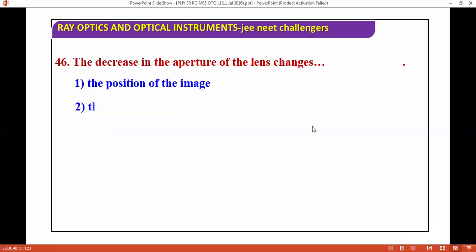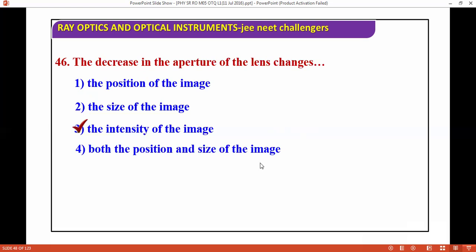So the decrease in the aperture of the lens changes what? What's the correct answer? The decrease in the aperture of the lens changes the intensity of the image. Okay, so I hope you know about this. I don't want to go in depth because I don't have so much energy to explain all this. Next we are moving forward.